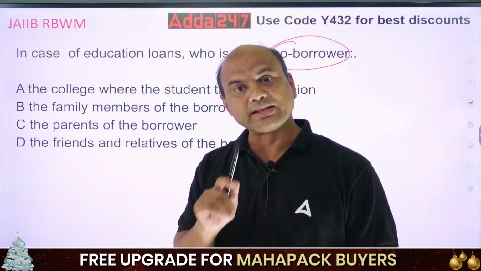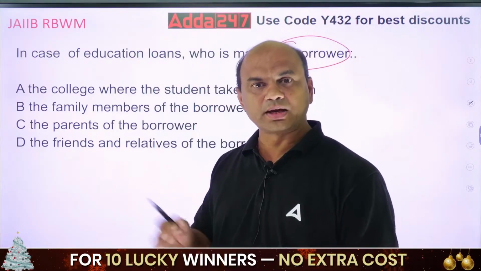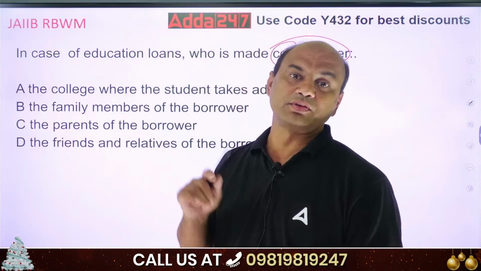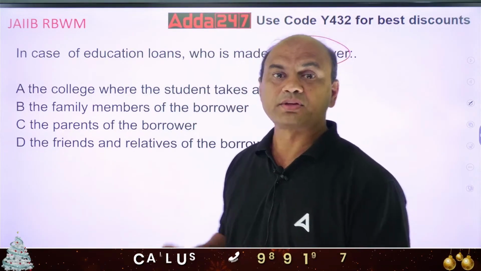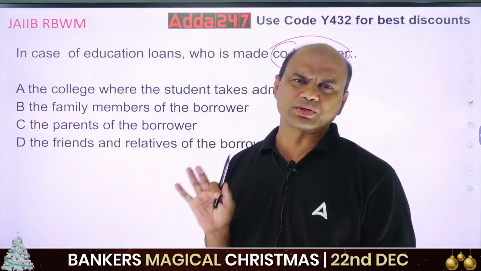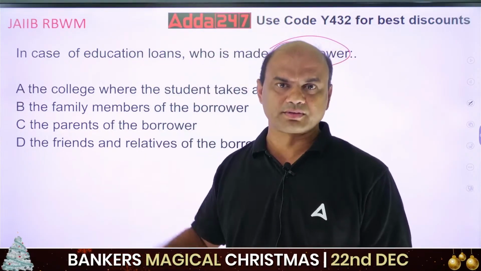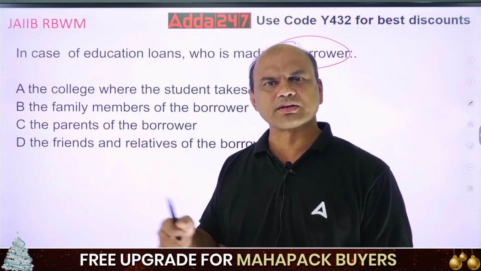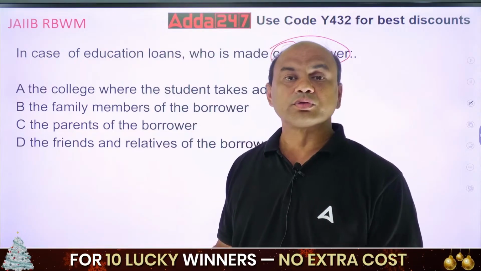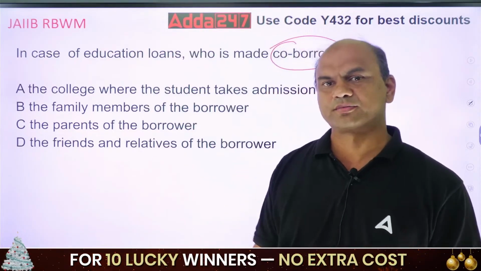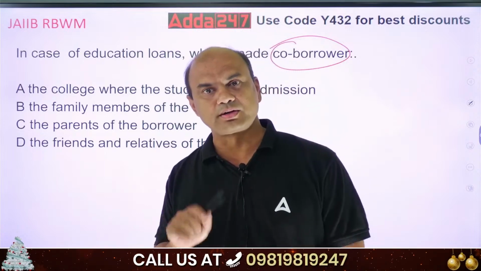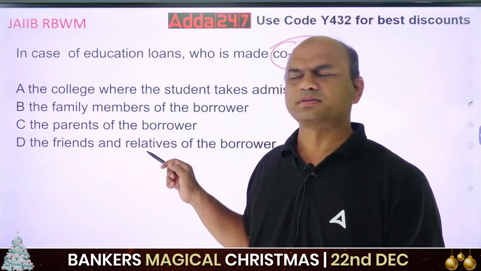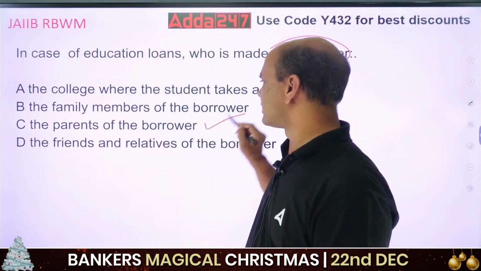Is the loan given to the parents or is the loan given to the student? Now it depends on the age. If the student is a minor, then the loan is never given to that student. Then it is given to the parent. But if the student is major, see, generally education loan is given when? After your 12th, after your HSC. So by that time the student becomes major, 18 years. So the borrower is generally the student. And who is the co-borrower then? Co-borrower will be the parents. So the parents become the co-borrower.